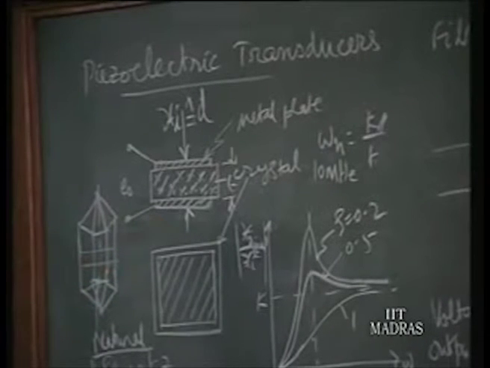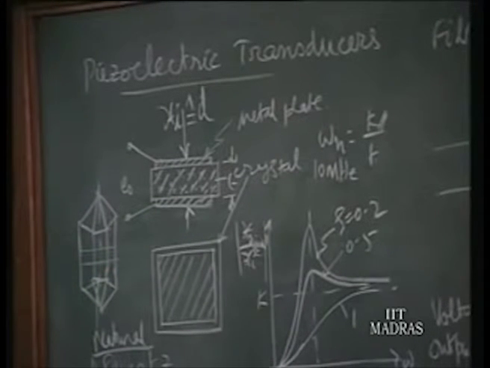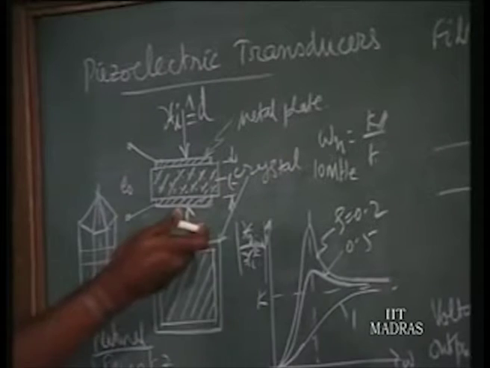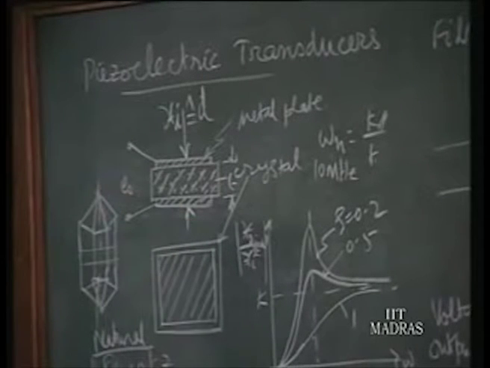As per our derivation yesterday, the minimum frequency should be 3.04 over tau, where tau is the time constant of the circuit. Beyond that frequency alone, you will get the charge here. That is the limitation. Otherwise, this crystal is also made use of for transducing displacement into a voltage.